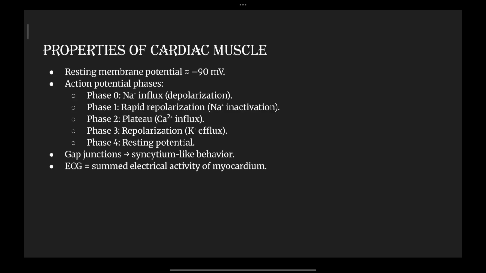ECG is one such method that is used to summarize the electrical activity of myocardium. So ECG acts as a method of following the different phases of action potential that can be observed in a person. It is used in clinical practice.